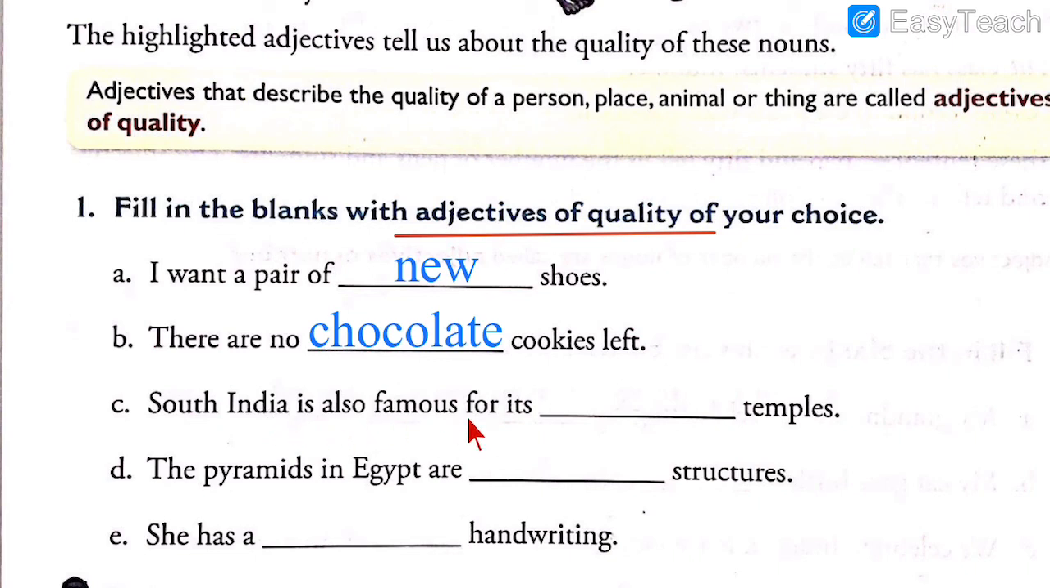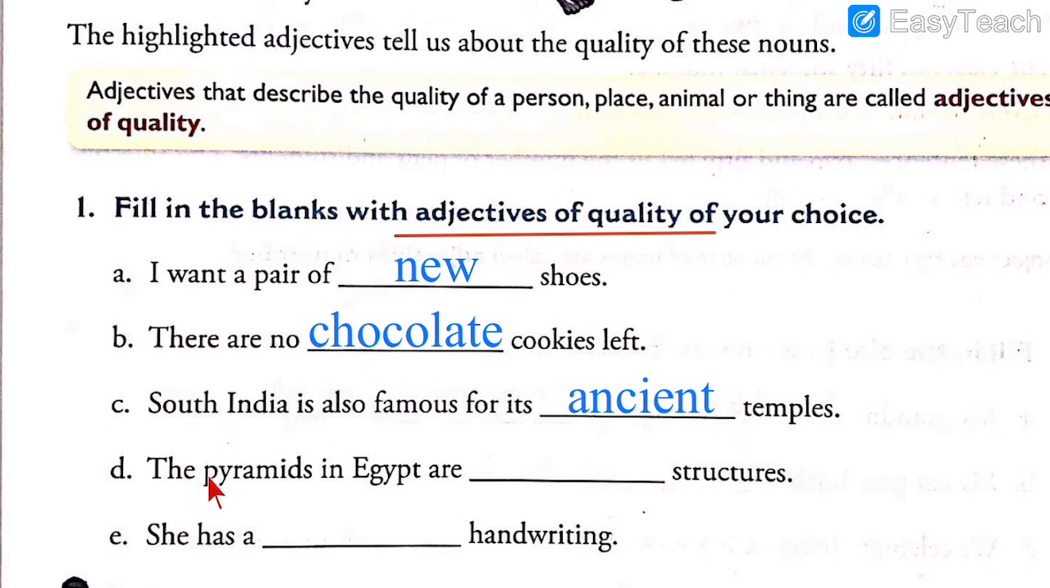South India is also famous for its dash temples. Now South India is located in the south, means below. If you have seen the map of India, when you go down south side, there we see so many temples. And which kind of temples are they? They are very old. So you can write over here ancient, A-N-C-I-E-N-T. Ancient means very old temples are there in South India.